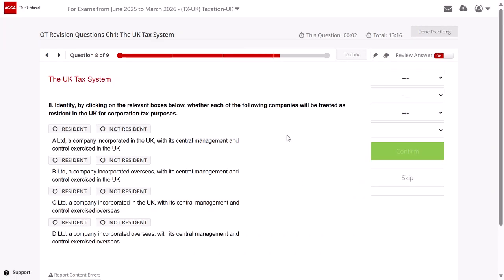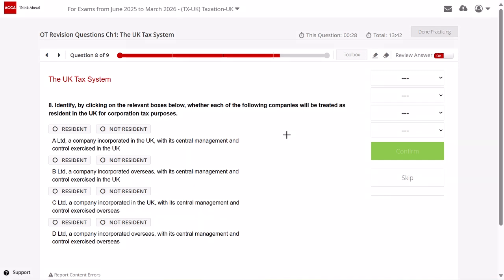Question 8. Identify by clicking on the relevant boxes below whether each of the following companies will be treated as resident in the UK for corporation tax purposes. A Limited, a company incorporated in the UK with its central management and control exercised in the UK. And B Limited, a company incorporated overseas with its central management.